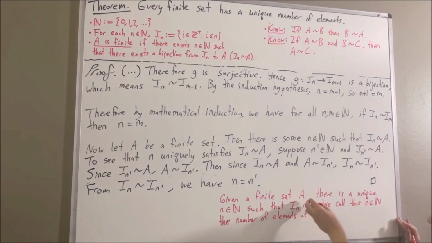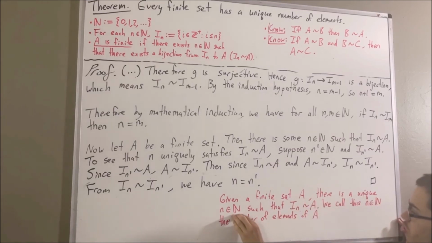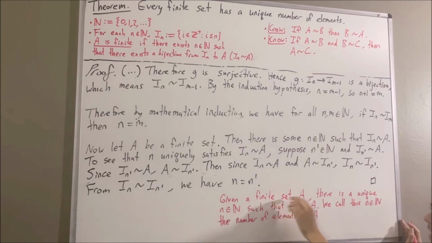So given a finite set A, there's a unique natural number n that satisfies this condition. This natural number n is what we will call the number of elements of A. So really what this is saying is, for each finite set A, we can assign it to a unique natural number n. And this natural number n we will call the cardinality of A, and we will denote it as follows.